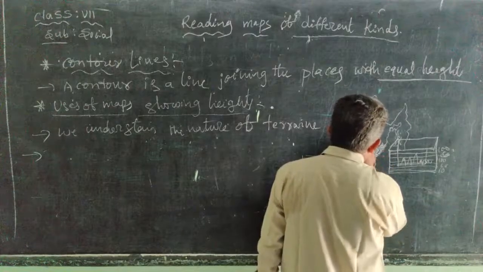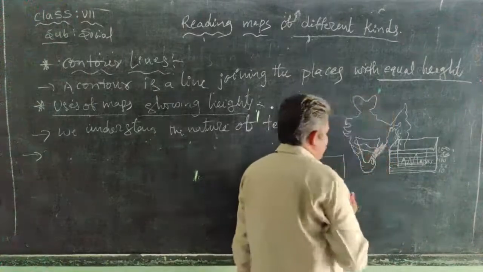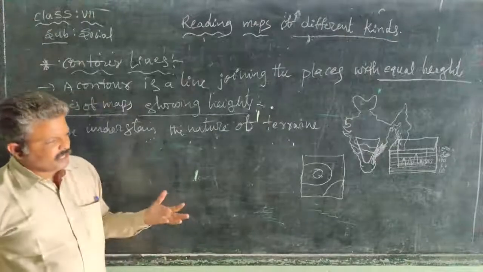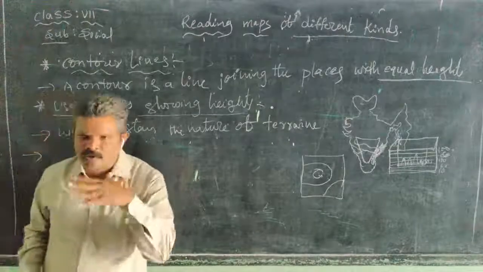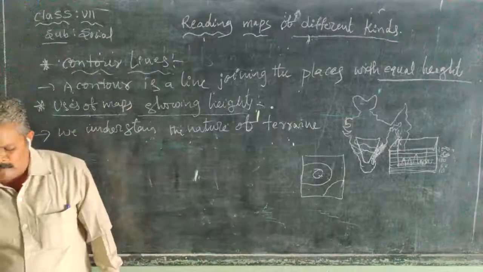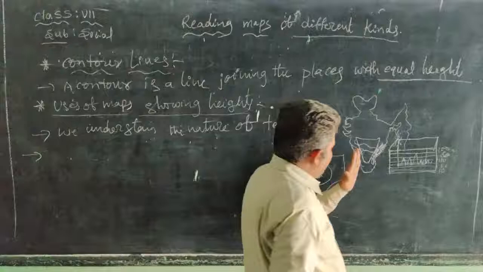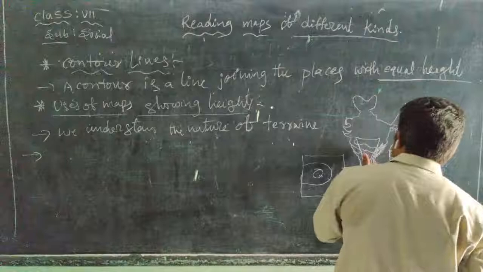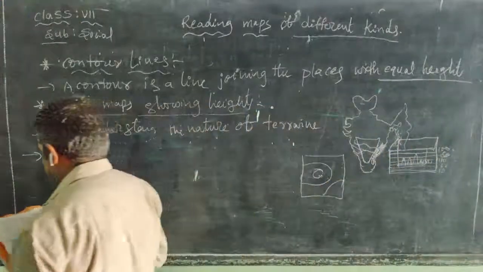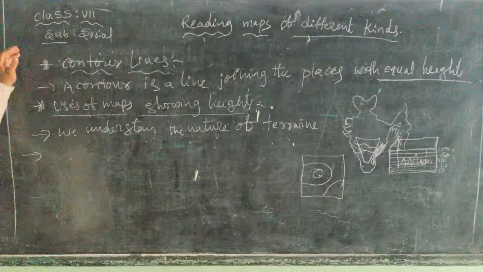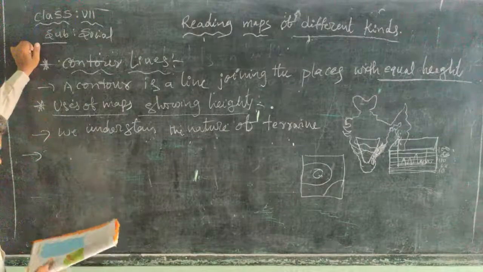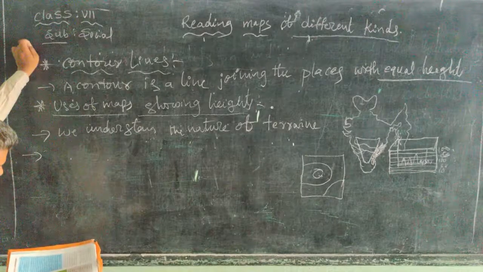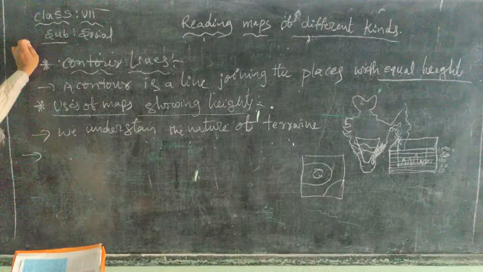Here is the Deccan Plateau. It consists of many rocks, and we find some areas higher and some lower. This plateau is also cut by these two rivers, the Godavari and Krishna, forming broad valleys. Maps showing heights are very essential when roads or dams are to be constructed.